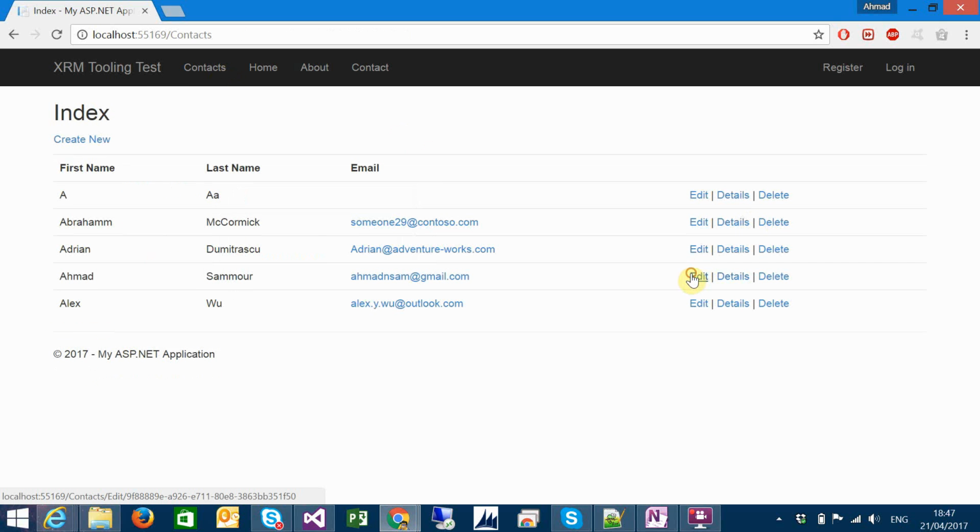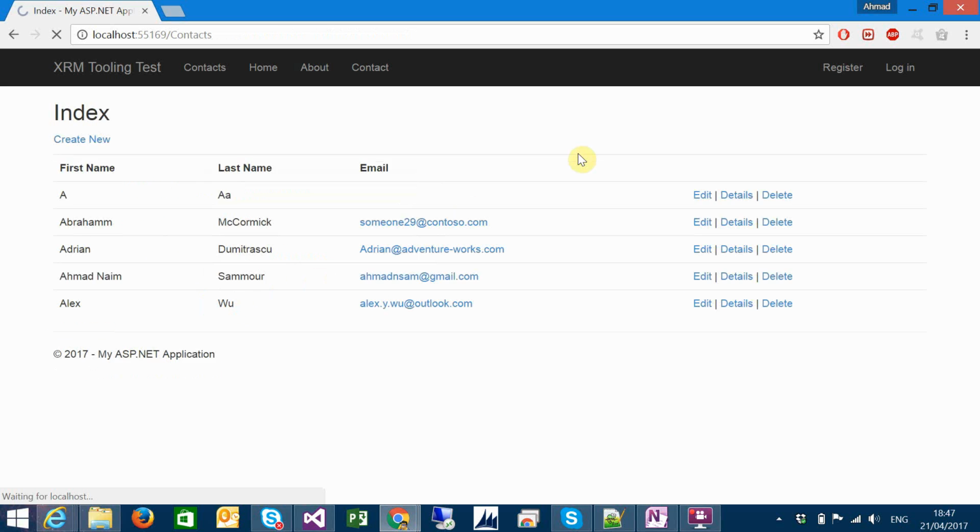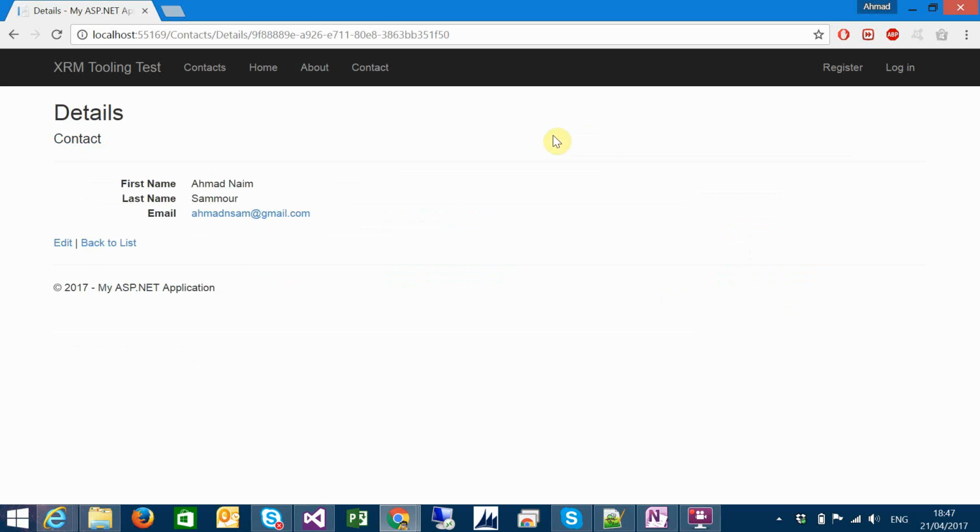Yes. So let's edit it. I will say Ahmed, and save it. As you can see here, if we go to the details, it will retrieve just the data to display it here. Back to list.